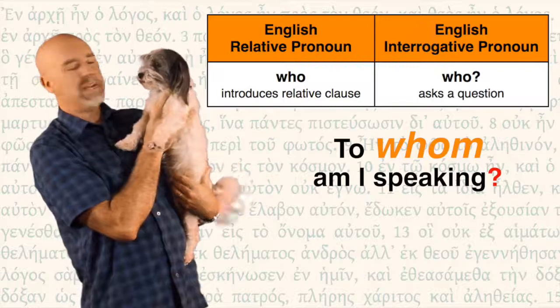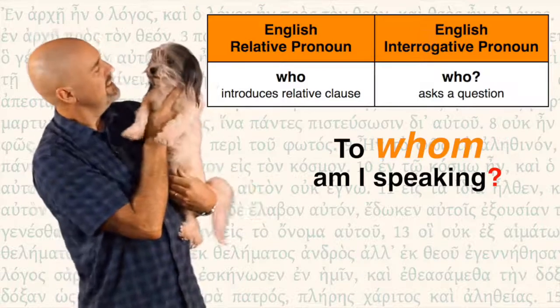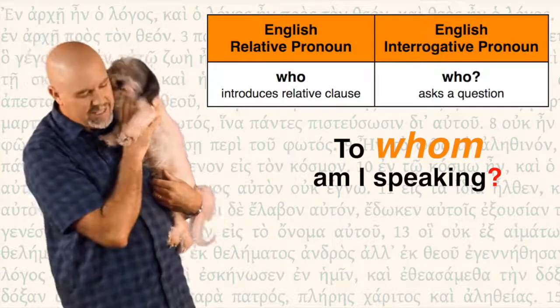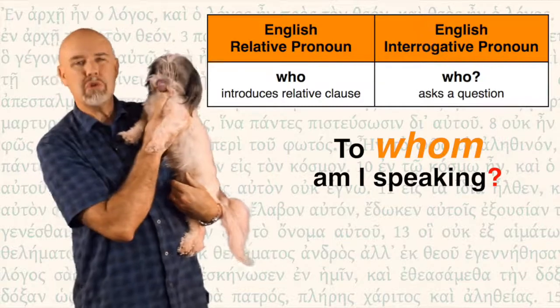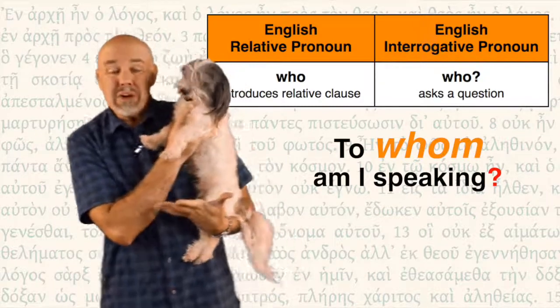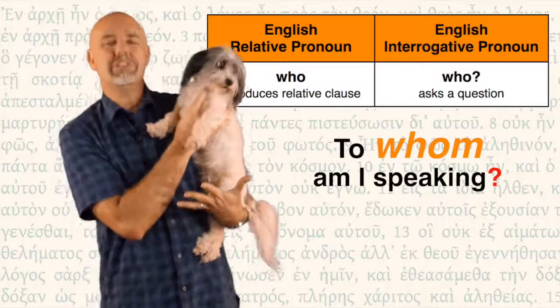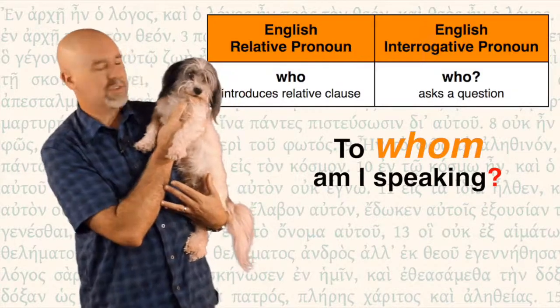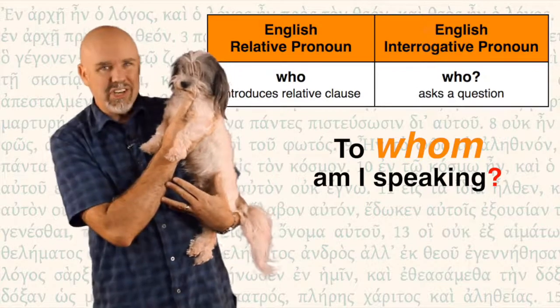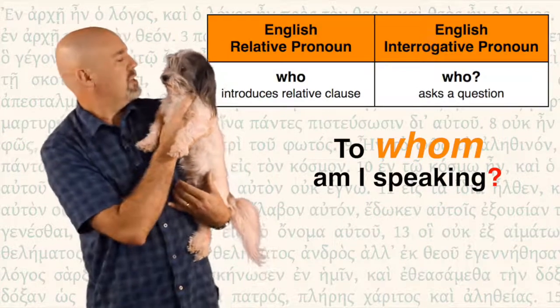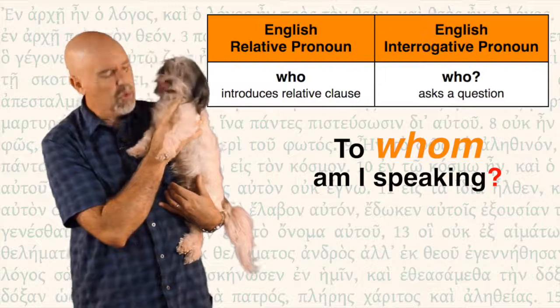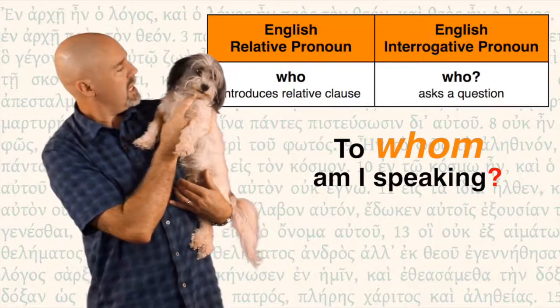To whom am I speaking? This is Hallie. She's a lot more calm, right, Hallie? Give me a little kiss, all right? To whom am I speaking? Now, whom there is not a relative pronoun. It's an interrogative pronoun, which is frustrating because it's the same form. So in English, the interrogative pronoun and the relative pronoun have the same form. To whom am I speaking?